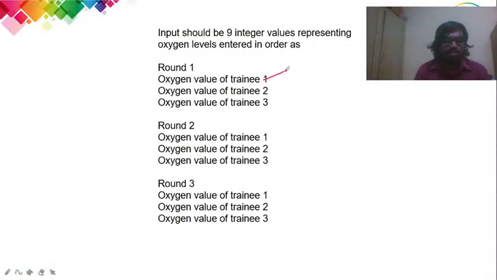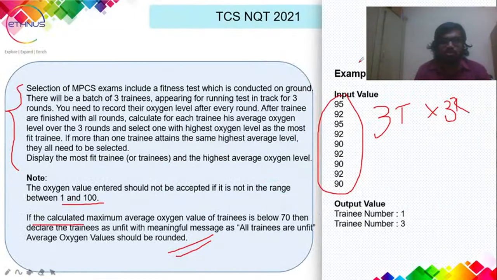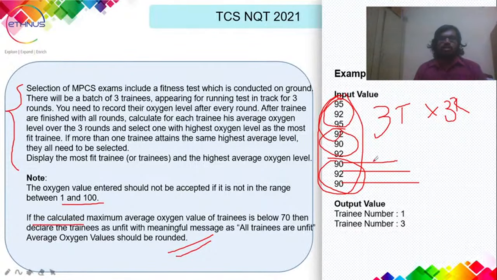The first 3 values are the oxygen values of trainee 1, trainee 2 and trainee 3 for round 1. Similarly, the next 3 are for round 2, and the last 3 values are for round 3, for trainees 1, 2 and 3. So these are round 1, these are round 2 and these are round 3, for trainees 1, 2 and 3. This is a single line of input. So let us dive into the code. Here you can see the output value: trainee 1 and 3.